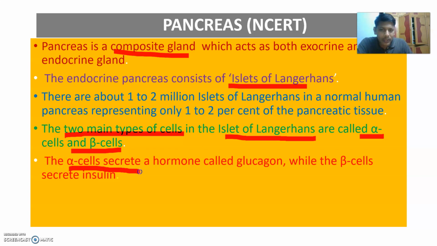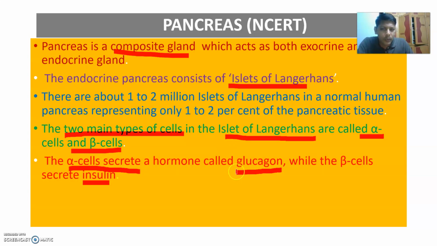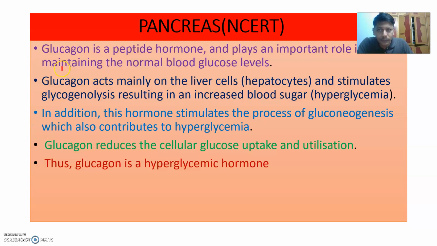Alpha cells secrete a hormone called glucagon. Beta cells secrete insulin. Very important point. Let us first talk about the hormone that is secreted by the alpha cells of the islets of Langerhans. Alpha cells, beta cells are there, delta cells are also there.